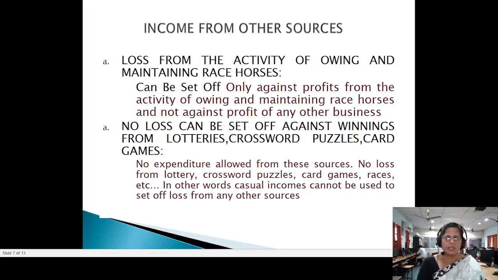If there is any loss under any other head, those losses cannot be set off from the income of casual income. For example, I can give you interest on securities. If you have a minus balance, a loss under the head income from securities, this comes under income from other sources, that too regular income. But this loss cannot be adjusted from the income of winnings from card games. If it is given, that cannot be adjusted. So this is the important thing which you have to understand.